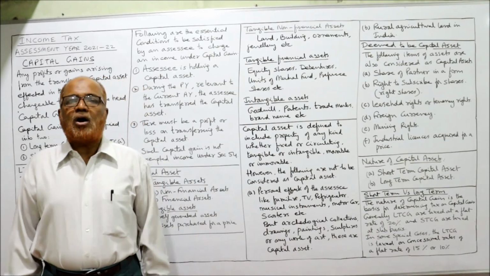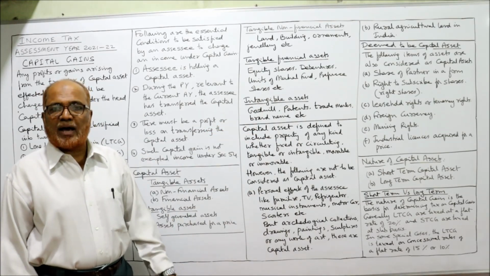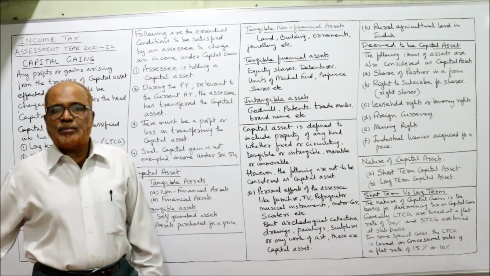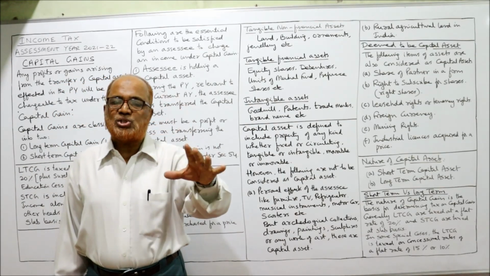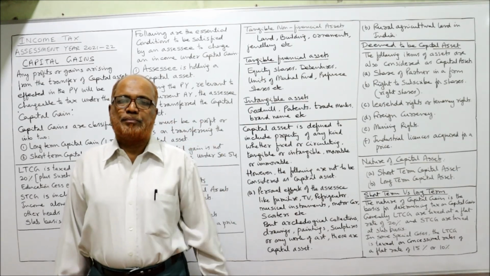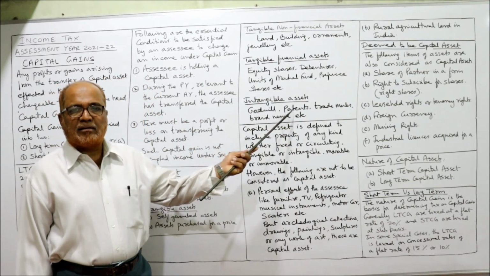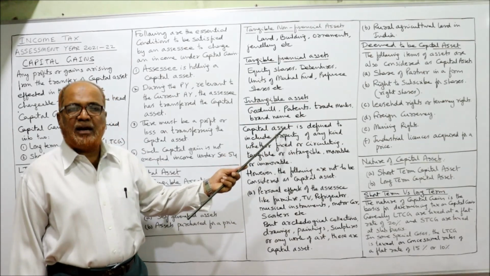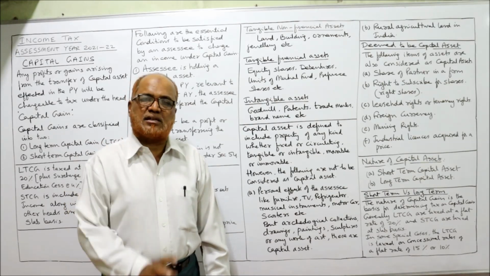So these are called tangible financial assets. Now, intangible assets. Intangible assets are those which we cannot see or touch. Examples of intangible assets are goodwill, patent, trademark, copyright, brand name, etc.